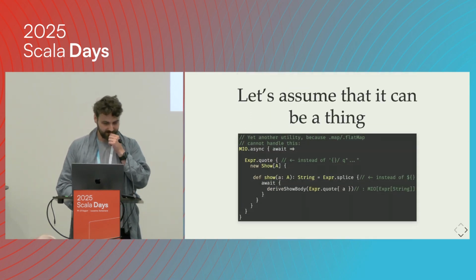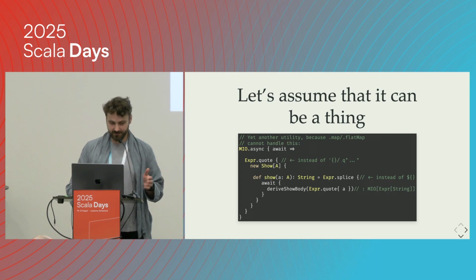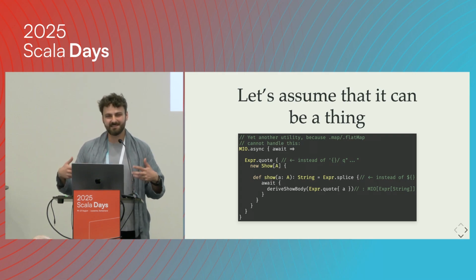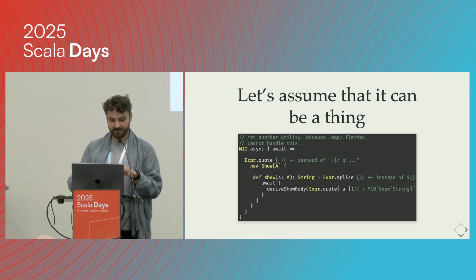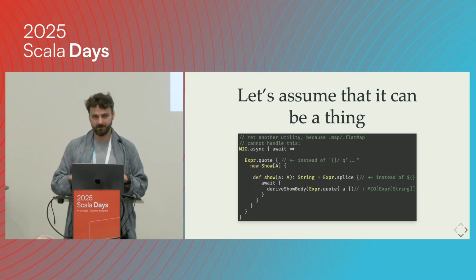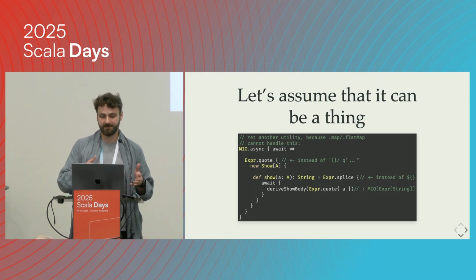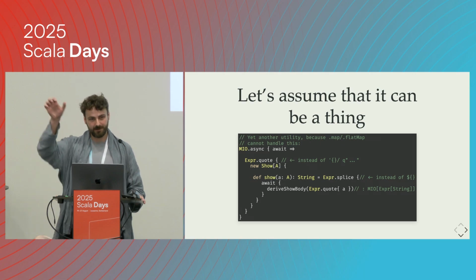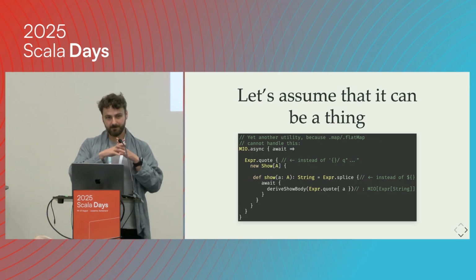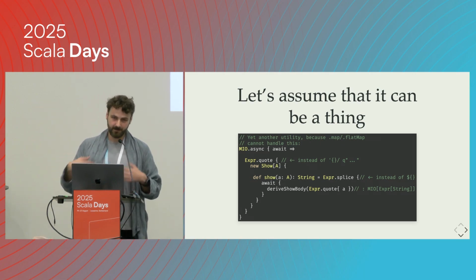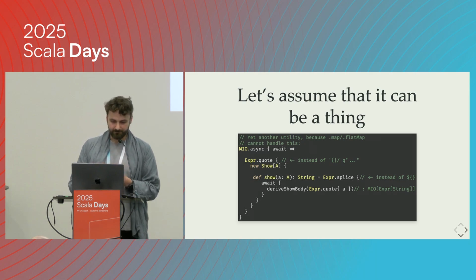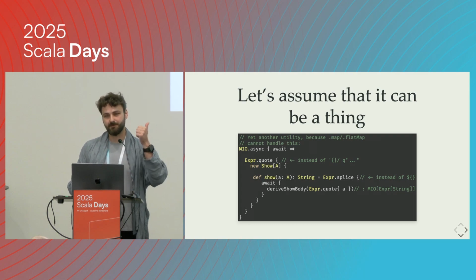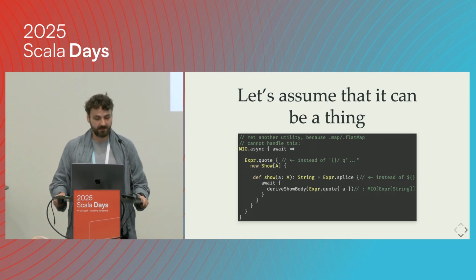Also assume that this is a thing, so that we can use something like a direct style, because sometimes a monadic API is not going to work. Like if we wanted to create this type class, like a new Show, like from Cats Show, we want to derive it using macros, and if we wanted to derive the body, where to the derivation function we would pass the input parameter as an expression, there is no way you can express this code using maps and flatMaps.